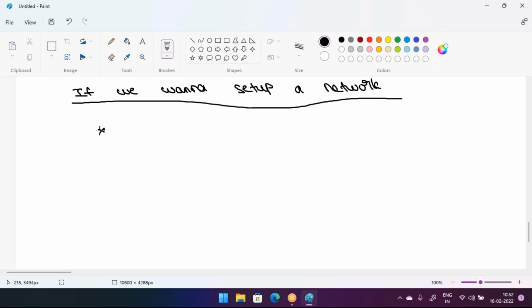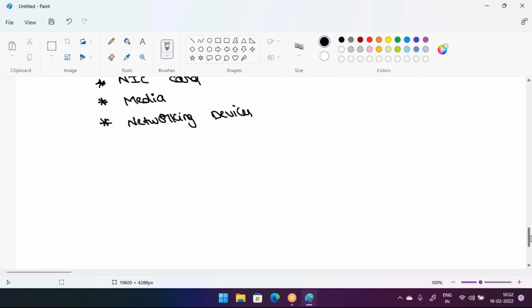The first one is the NIC. We require this; it is a very important component. One more component is media. One more component is networking devices. We require these three components if you want to set up a network.